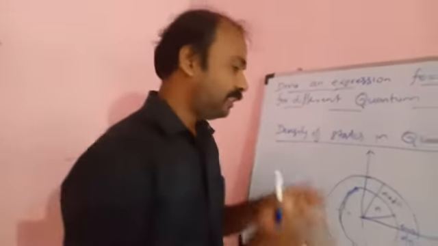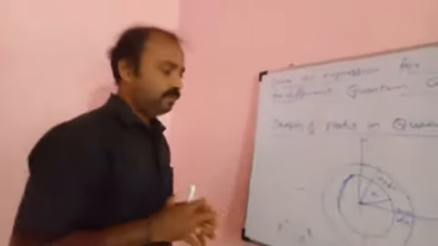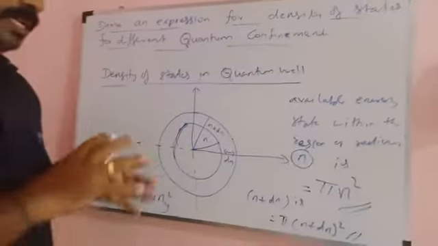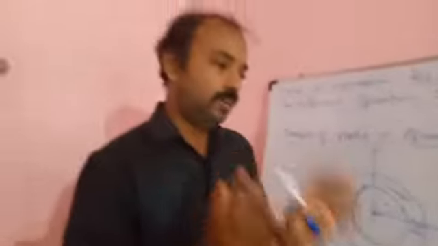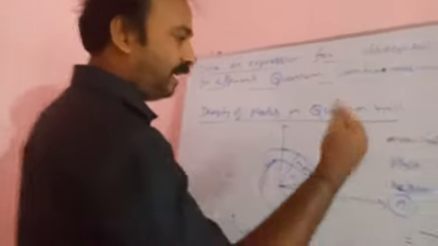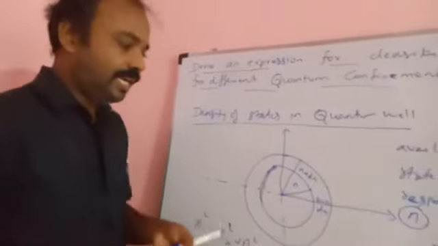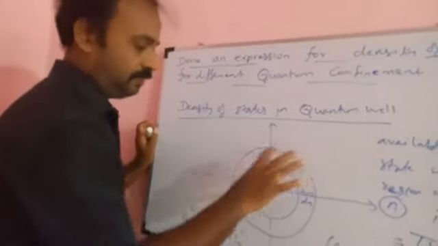For that, our focus in a quantum well is a two-dimensional point of view. That means there are two dimensions where the electron's movement takes place, and one dimension where electron confinement takes place. So, for finding the available energies, consider a circle with the radius n and n plus dn.